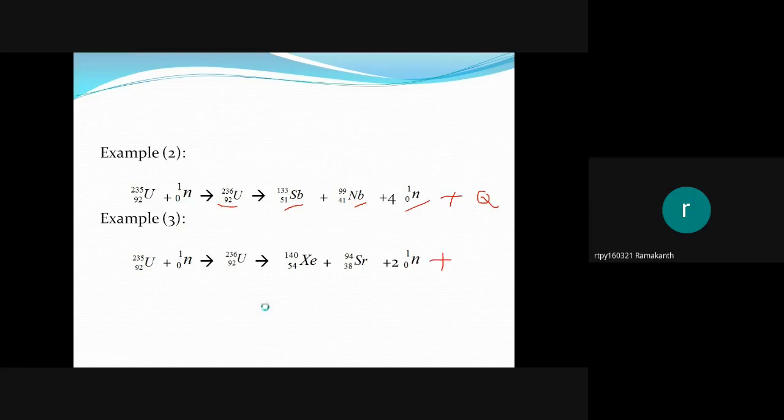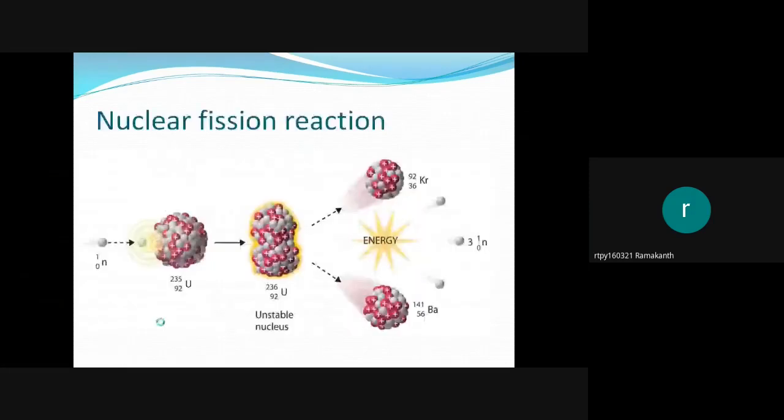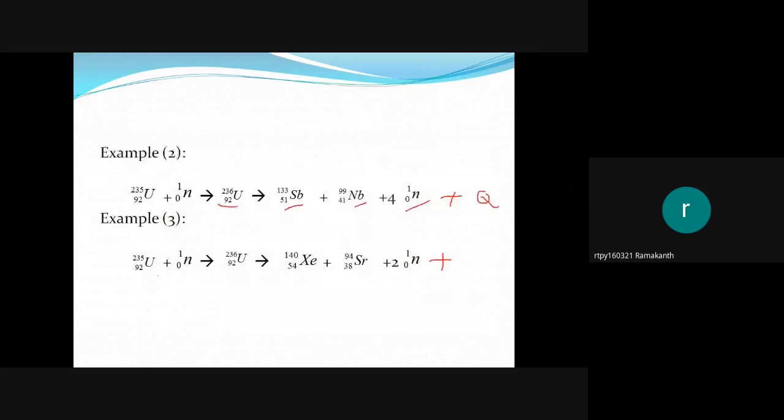In the third reaction, the same neutron bombards uranium 235, the compound nucleus is unstable, and later it splits up into xenon 140 and strontium 94, 2 neutrons and a large amount of energy released. In the first reaction we got 3 neutrons, in the second we got 4 neutrons, and in the third reaction we got 2 neutrons.